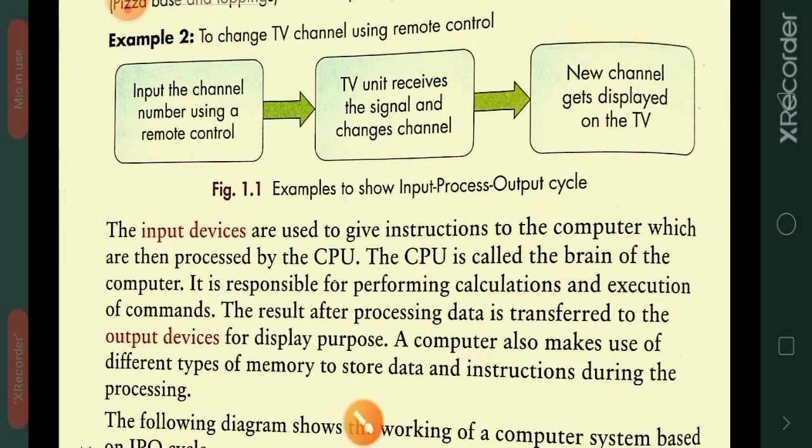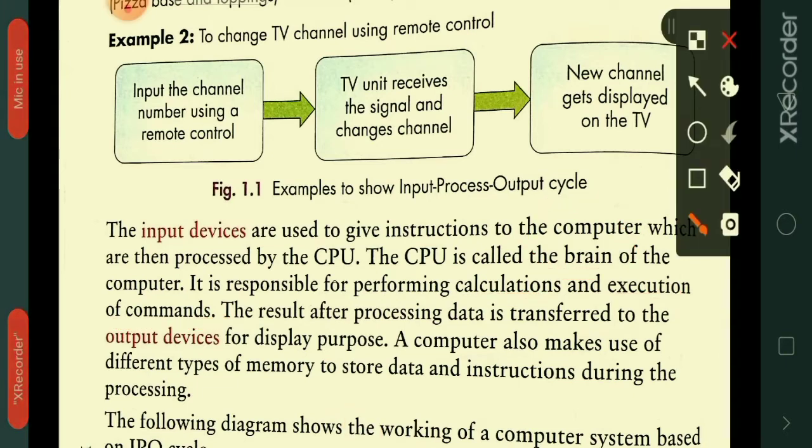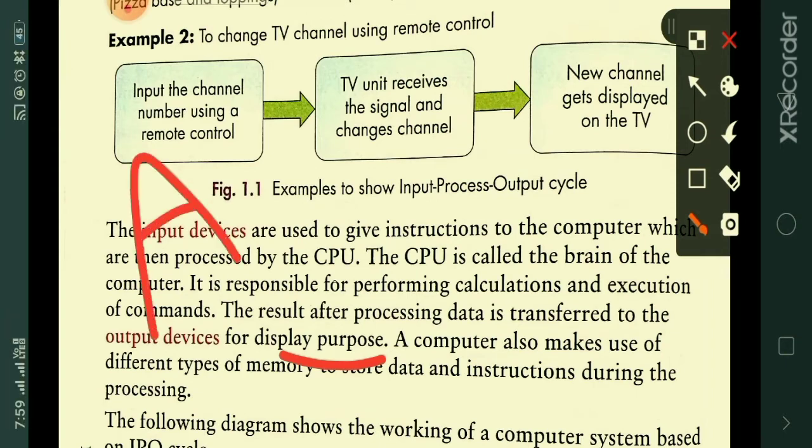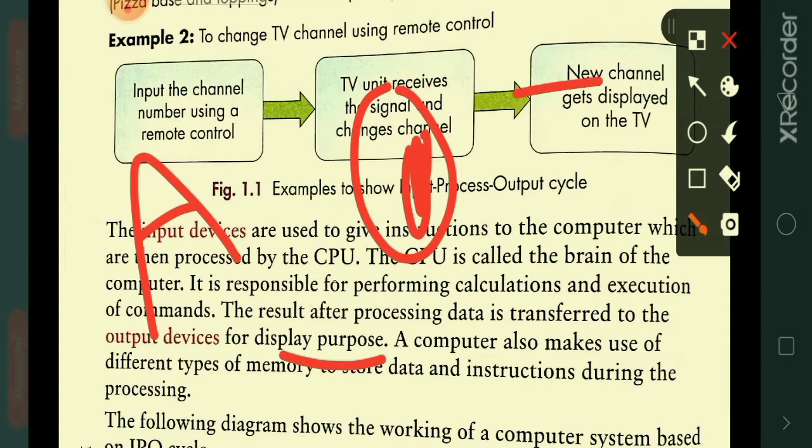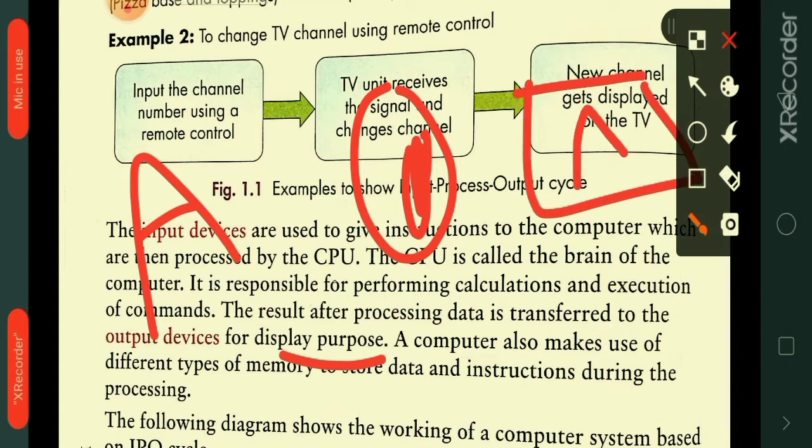The result after processing data is transferred to the output devices for display purpose. See, for example, if you type a letter A with the help of the input device keyboard, then it goes to the CPU and is processed. Then finally after processing, it displays the A on the monitor, that is the output device.